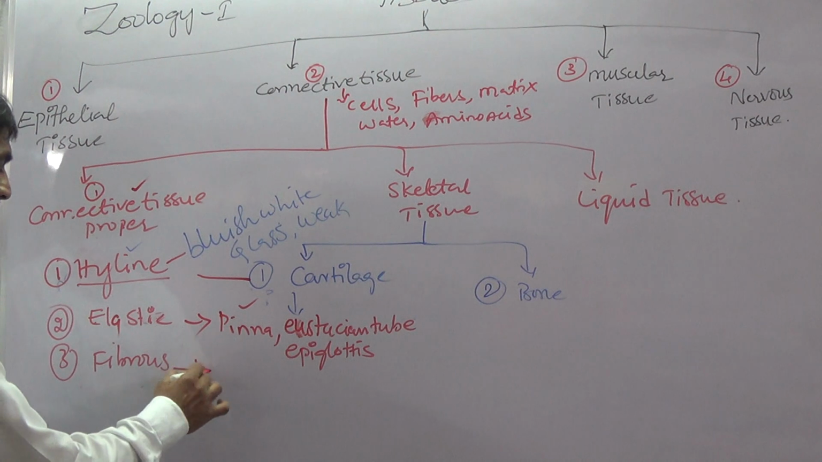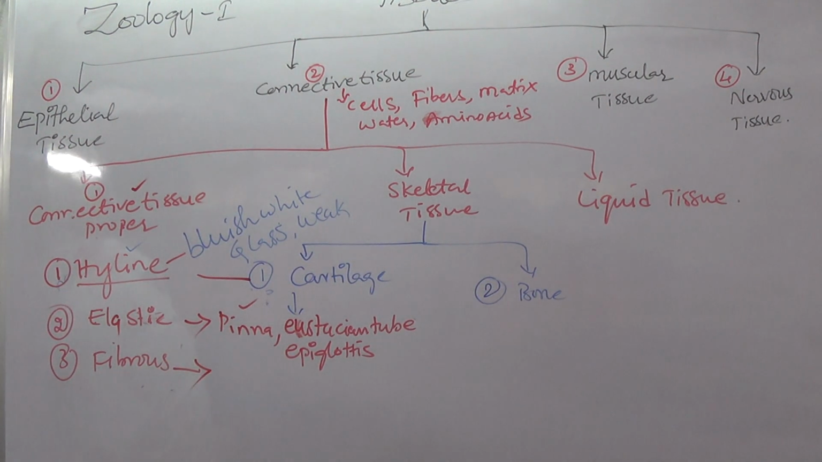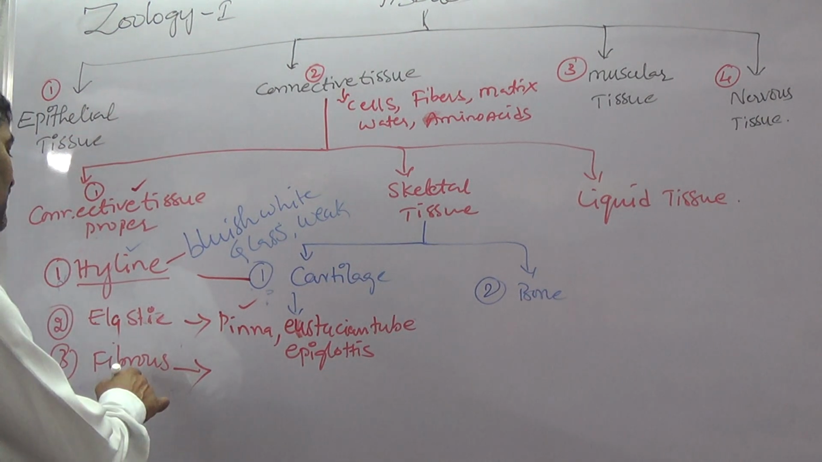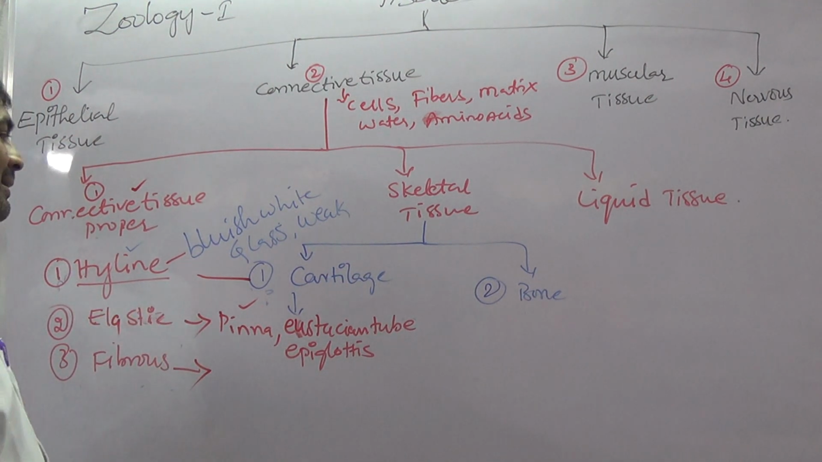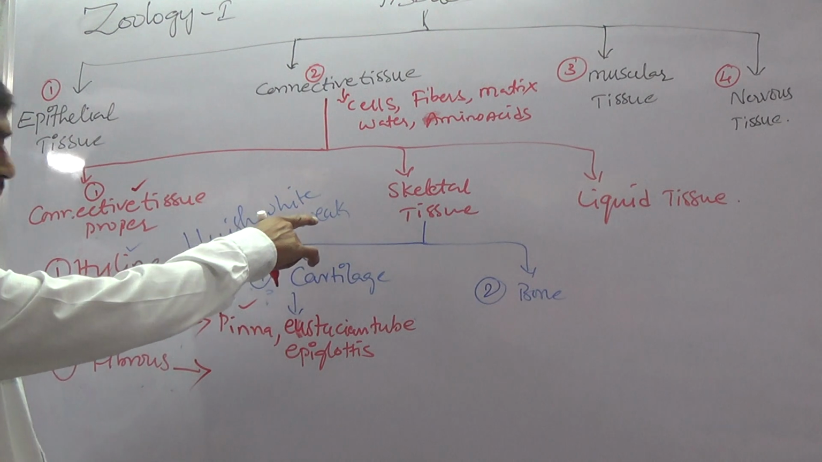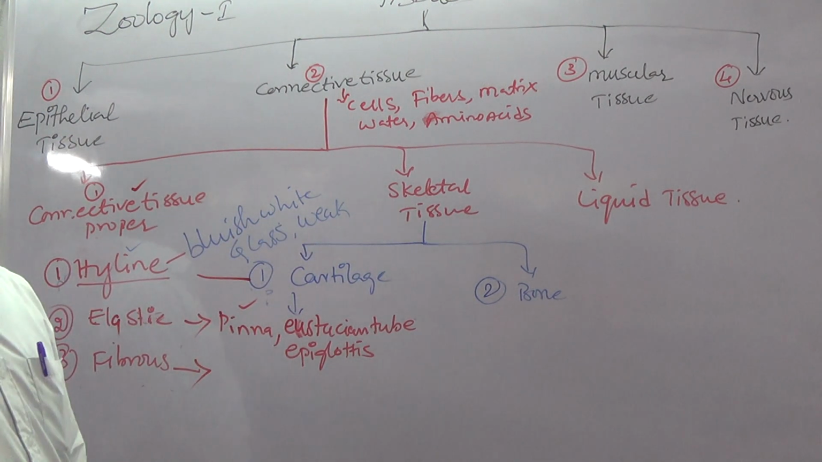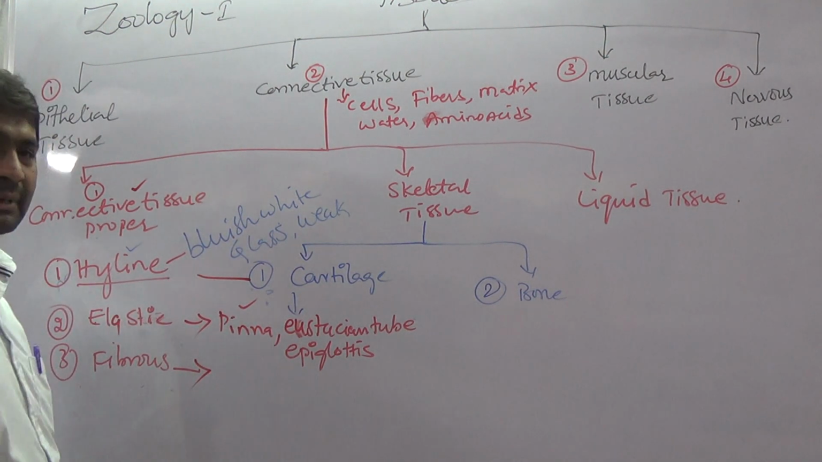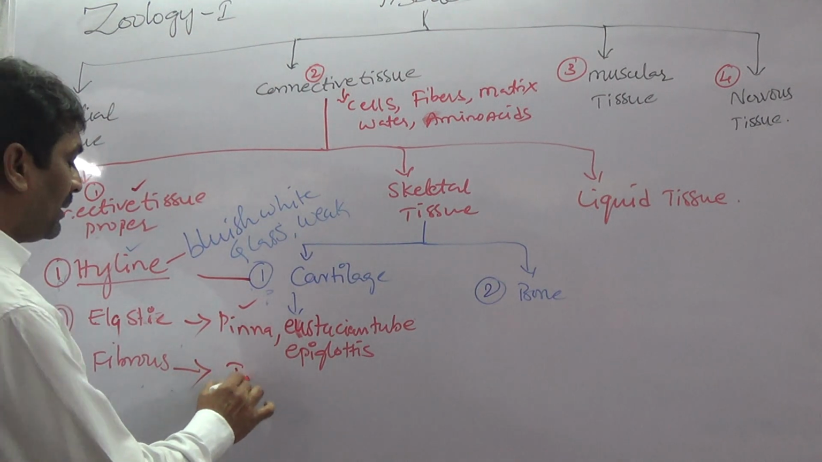And fibrous. Fibrous is also one type of cartilage. This cartilage has collagen fiber. It is very strong compared to hyaline and elastic. Hyaline is a very weak cartilage, but fibrous is very strong. So this type of cartilage is present in the intervertebral disc.